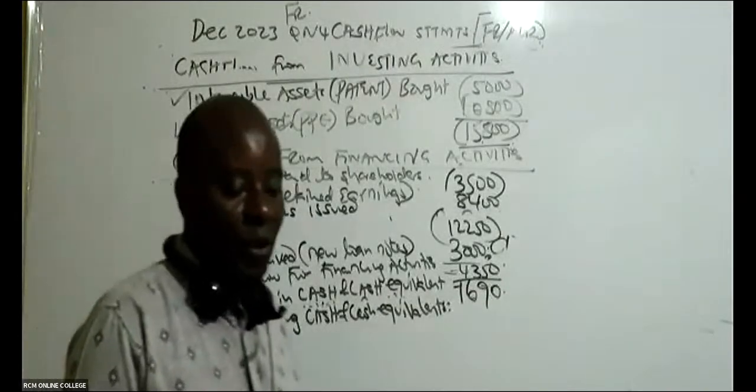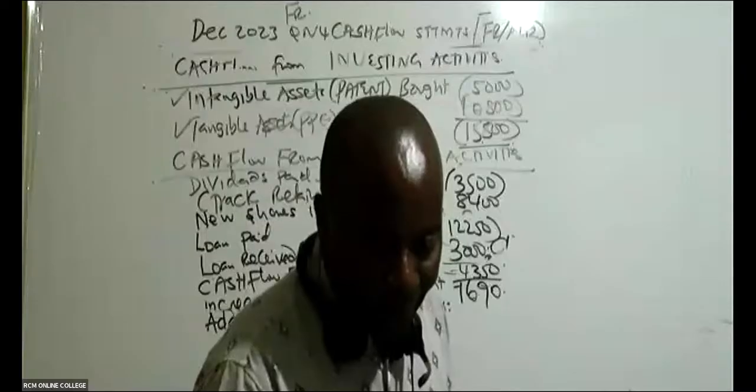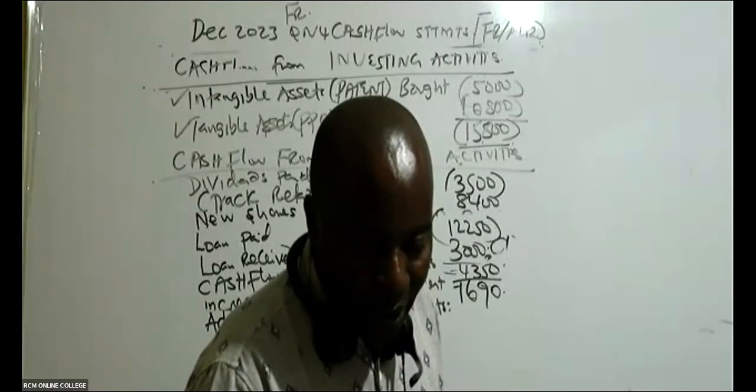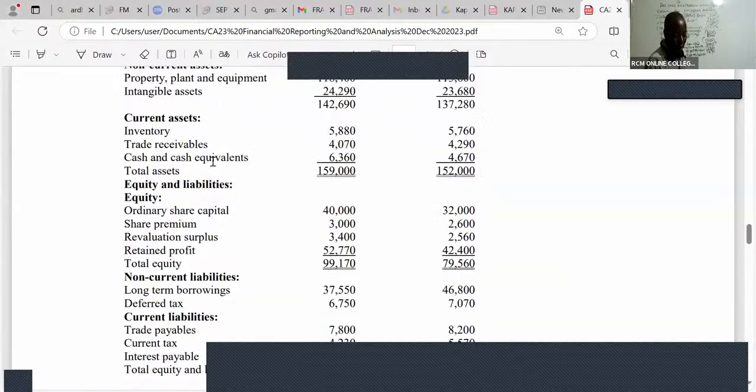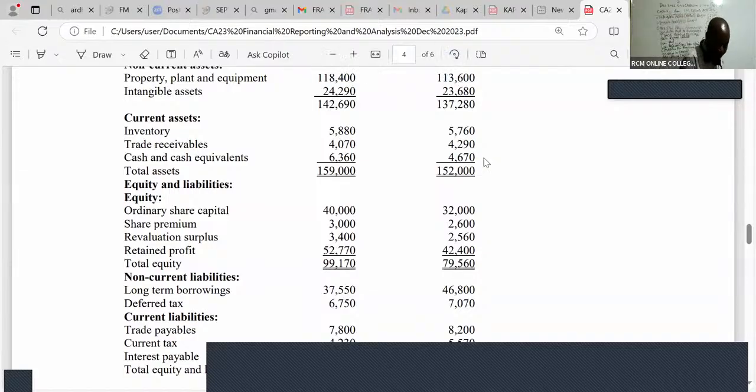Go to your cash flow, not cash flow, but balance sheet. Go to your balance sheet. So in your balance sheet, what are you able to see, ladies and gentlemen, as your cash? In your balance sheet, you can see cash and cash equivalents brought forward. It is 4670.